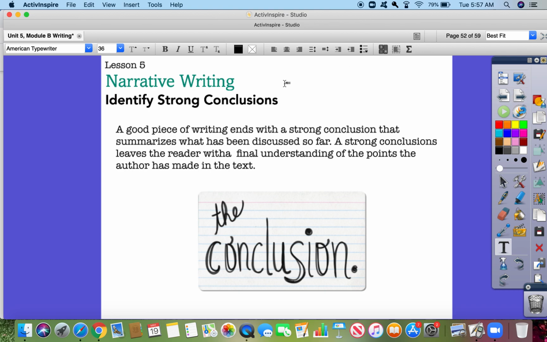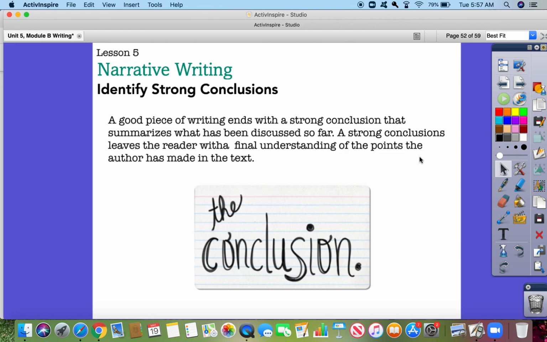Narrative writing. Identify strong conclusions. A good piece of writing ends with a strong conclusion that summarizes what has been discussed so far. A strong conclusion leaves the reader with a final understanding of the points the author has made in the text.